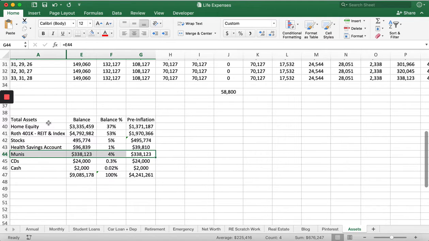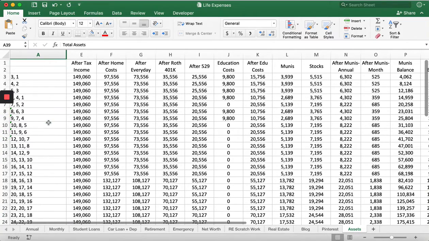So what I like about this system is that it gives you a beautiful mix of retirement, emergency savings, huge investment savings, kids' expenses, education expenses, your primary property asset.